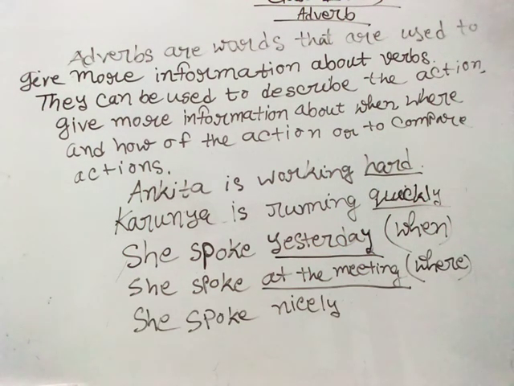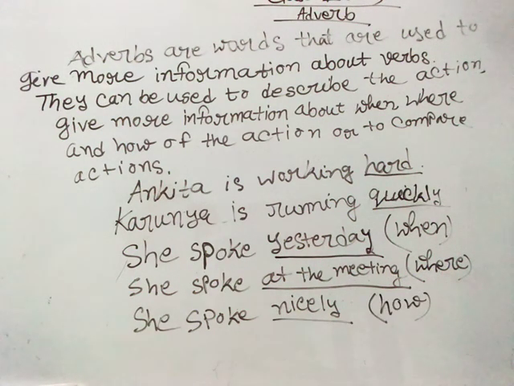How did she speak? The answer of how is again an adverb. She spoke nicely. So I am going to underline nicely here, because it's the answer of the word how.